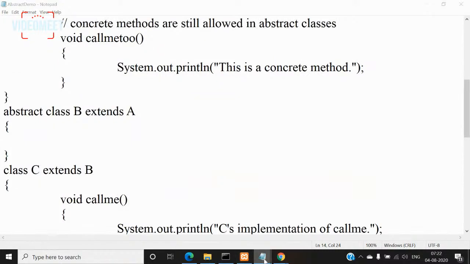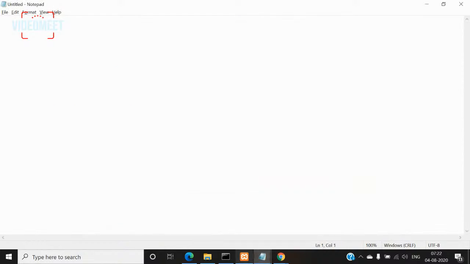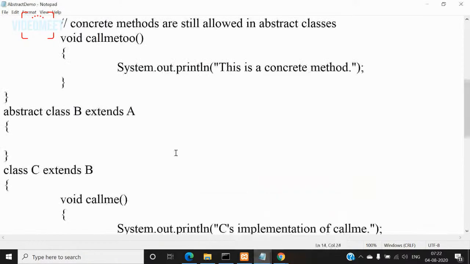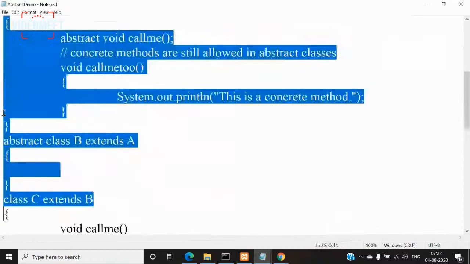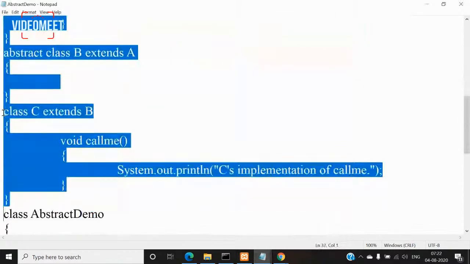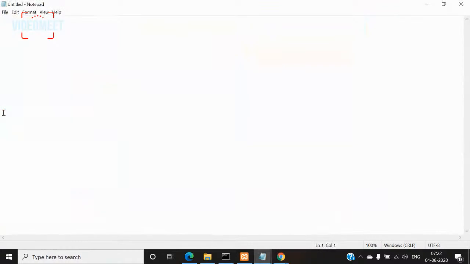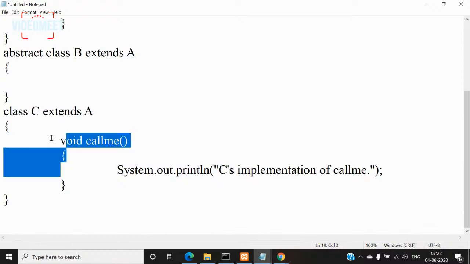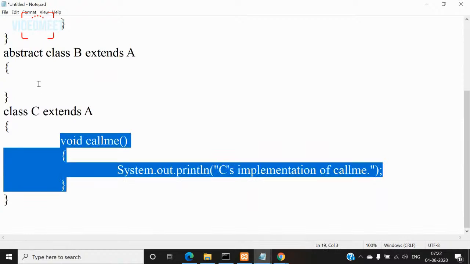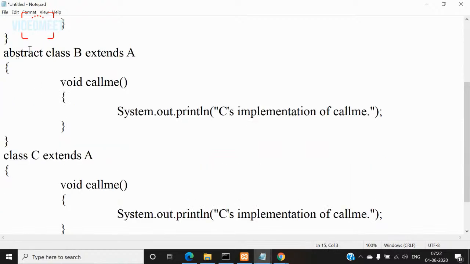Say, for example, I'll write here. I'll copy paste the same program, but make little changes to this program. So I'll make class C, and this also extends A. So what type of inheritance is this one? I'll remove this abstract first.